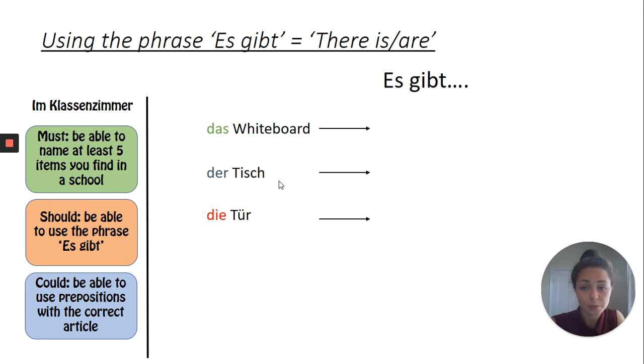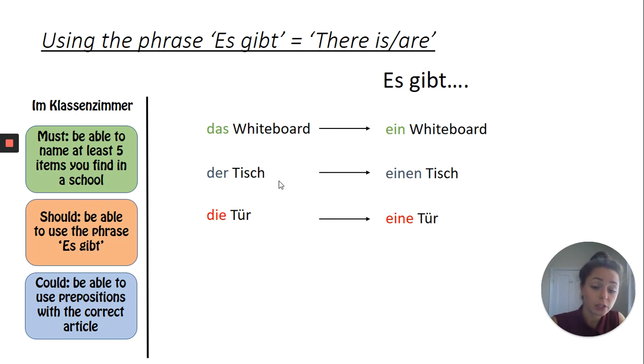If you have das Whiteboard, any neuter words change into ein. Any masculine words go from der to einen, and any feminine words, die, go to eine. Okay, that's all we need to know for now. This is how they change, and that's all we need to do.